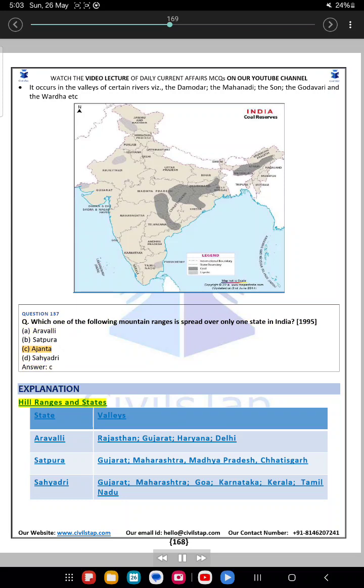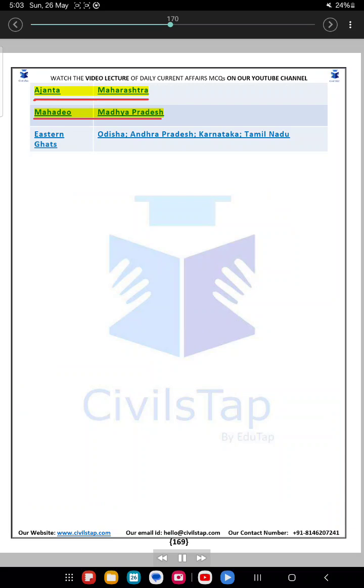Explanation. Hill ranges and states. Aravalli: Rajasthan, Gujarat, Haryana, Delhi. Satpura: Gujarat, Maharashtra, Madhya Pradesh, Chhattisgarh. Sahyadri: Gujarat, Maharashtra, Goa, Karnataka, Kerala, Tamil Nadu. Ajanta: Maharashtra. Mahadev: Madhya Pradesh. Eastern Ghats: Orissa, Andhra Pradesh, Karnataka, Tamil Nadu.